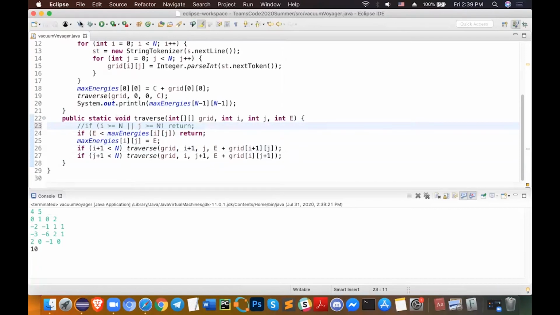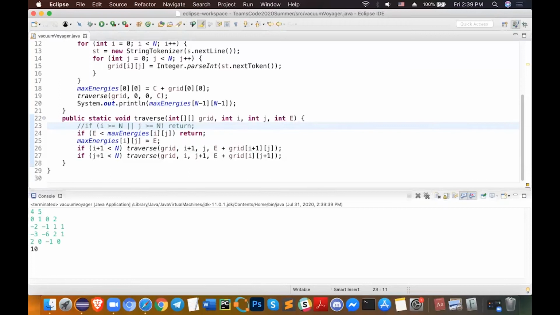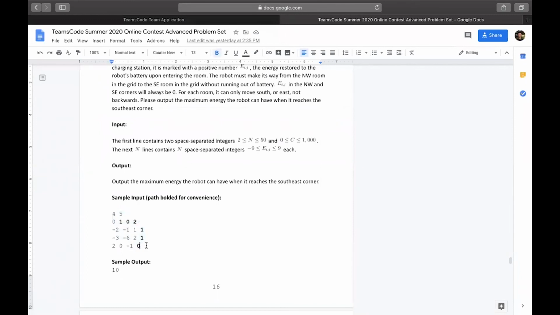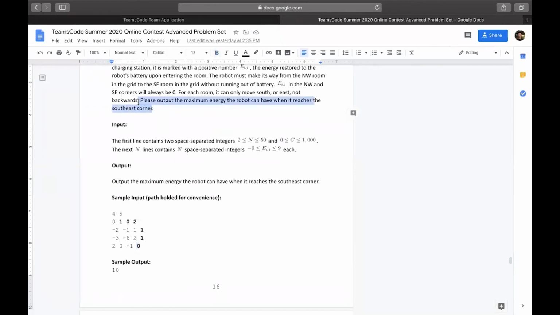So if you comment out this line and then run the code again, it'll also give you 10. So technically you do not need this line here at all. It's just an additional safety measure. As I was saying earlier, this max energy is just the energy that you end up with at the bottom right. So now we're basically done with the problem, because all we had to do is output the maximum energy the robot can have when it reaches the southeast corner.